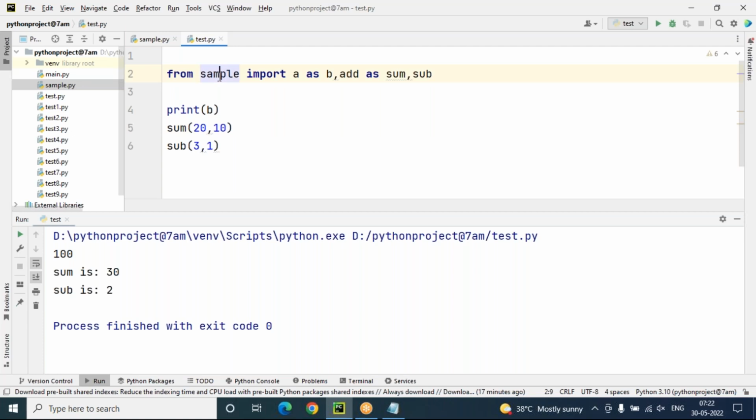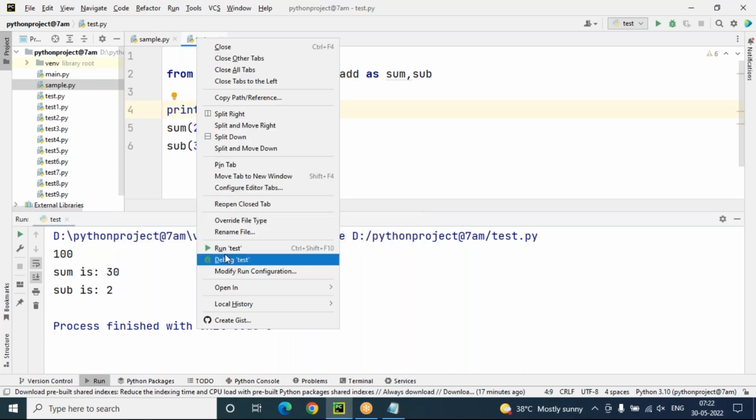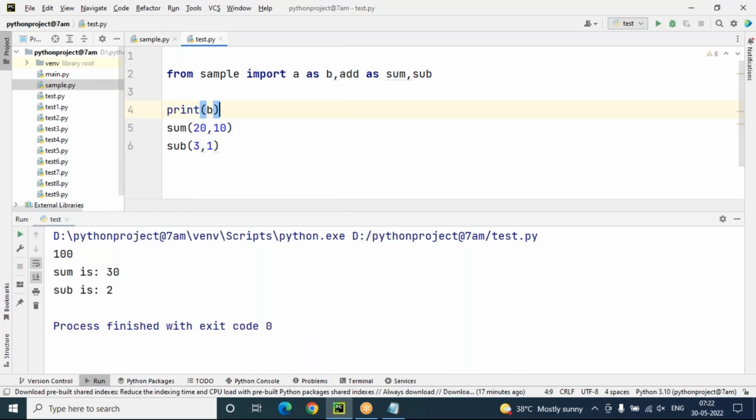Okay. So from sample import A as B, add as sum, and sub is there. Sub, I'm not changing any alias name. So the alias name of A is B, the alias name of add is sum only. In place of add, we use sum. In place of A, we use B only, because only alias names will work, other names will not work. This is the case.